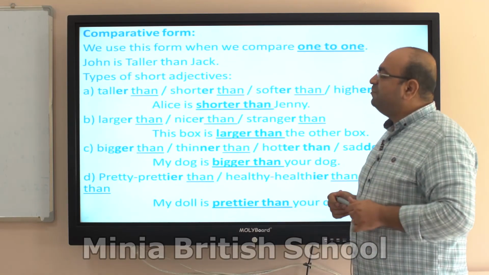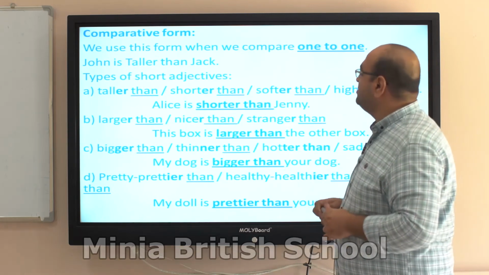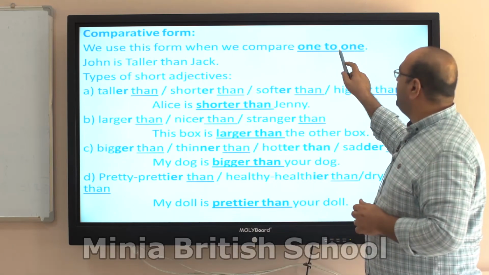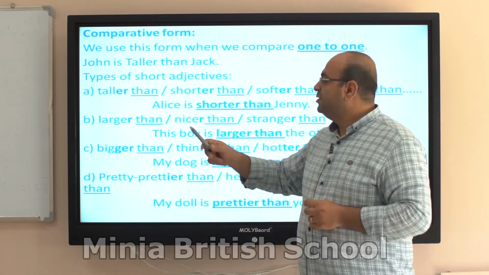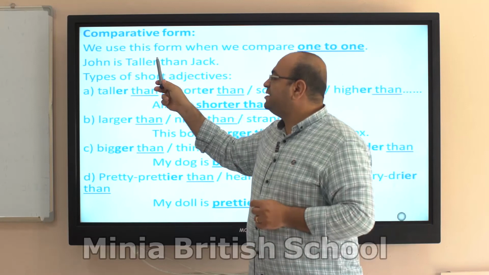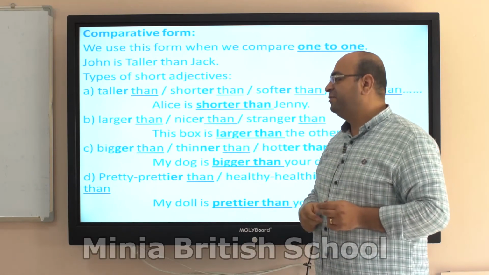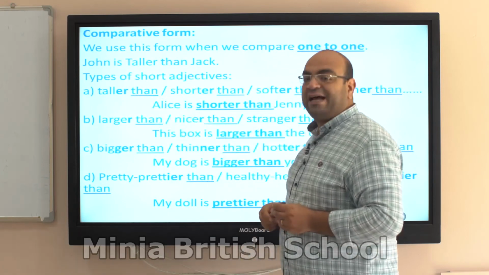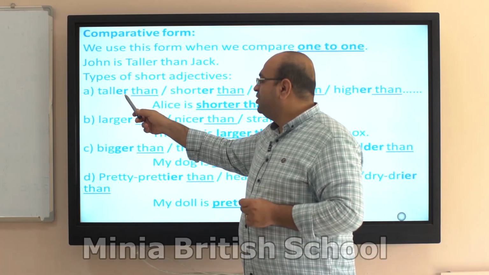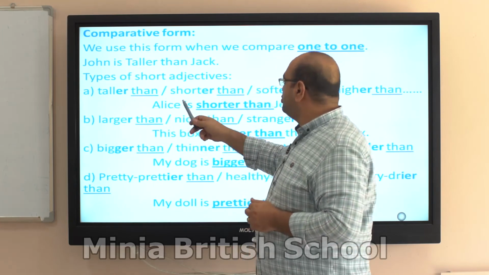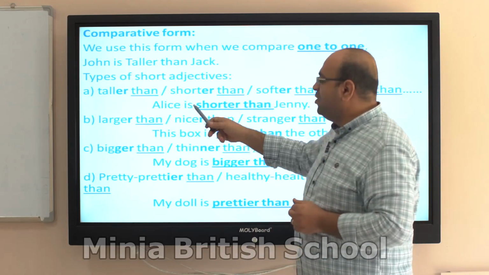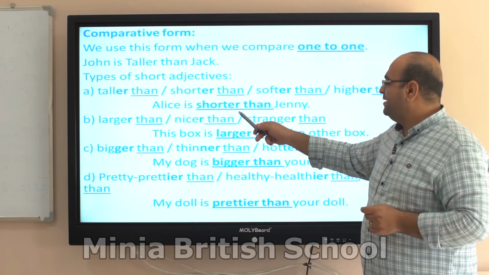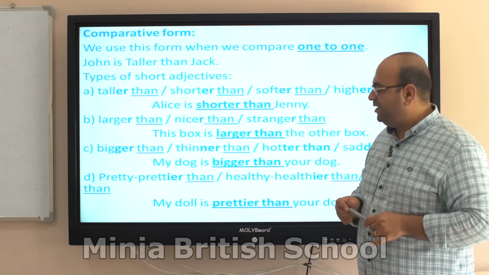We will revise the comparative form. The comparative form is very important. The comparative form is when we compare one to one. John and Jack. John is taller than Jack. Types of short adjectives. We have the normal ones: tall, short, soft, high. We only use the ER, then than. Alice is shorter than Jenny.